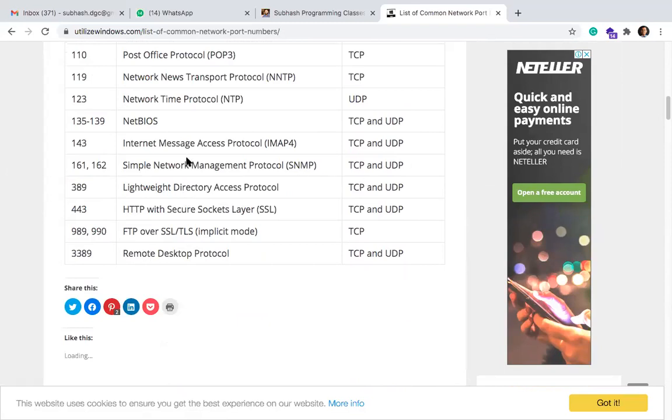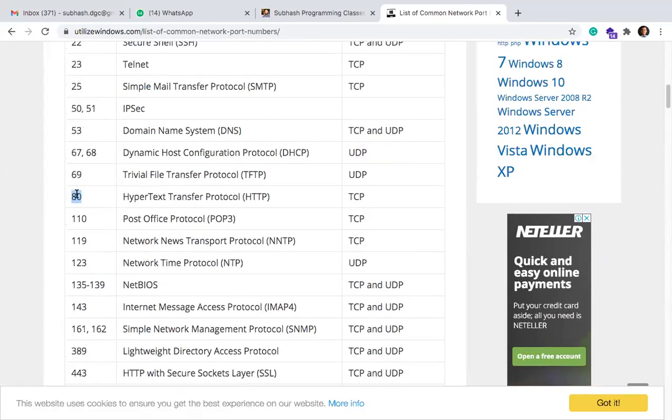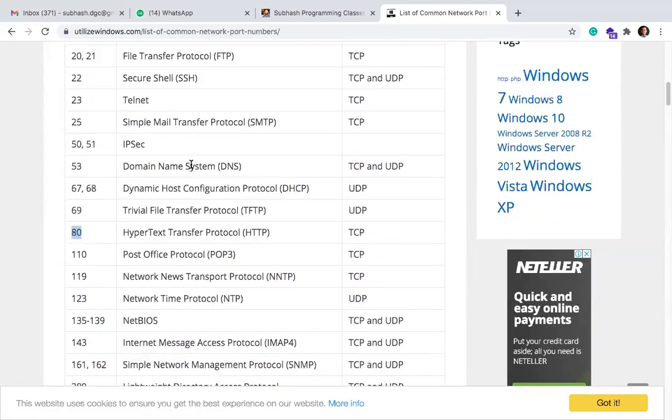Okay. Now, what will happen if you are using the same number as 80? Tell me, what will happen instead of using 2000, I'm using 80. What could happen, Kirtana? Tell me. It might say it's used by some other protocol like that. Yeah, but what generally should happen, right?